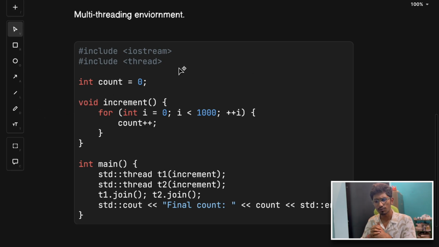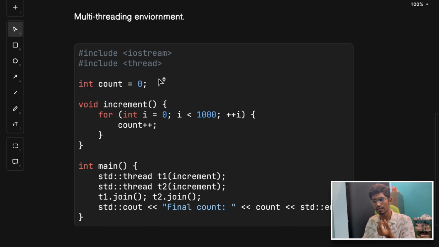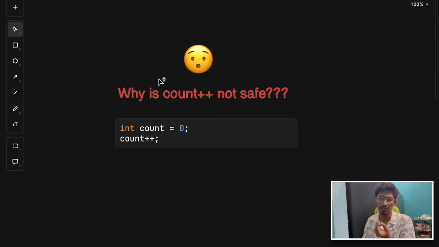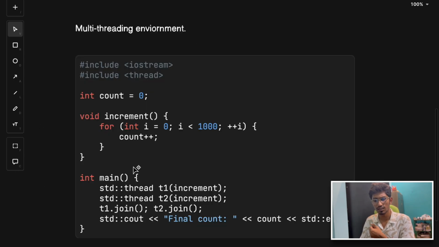All right. So is count++ always unsafe? The answer is no. If you're writing a single threaded CLI tool, or a script you are using for personal use, or anything that runs on a single thread, you can use this kind of increment. It is completely thread safe, so go ahead, no problem. But the moment you start using threads, even for something as simple as updating a counter or handling an HTTP request, you need to be careful.